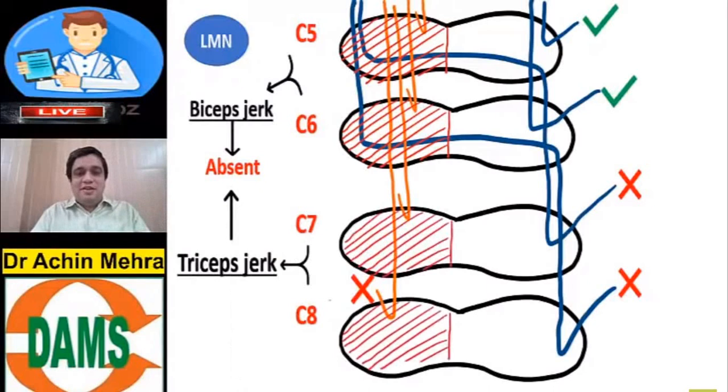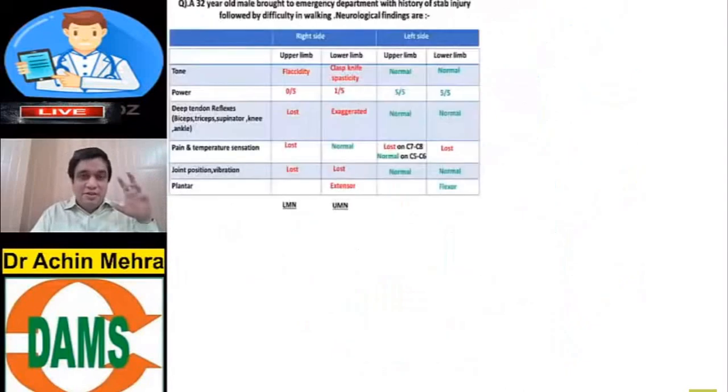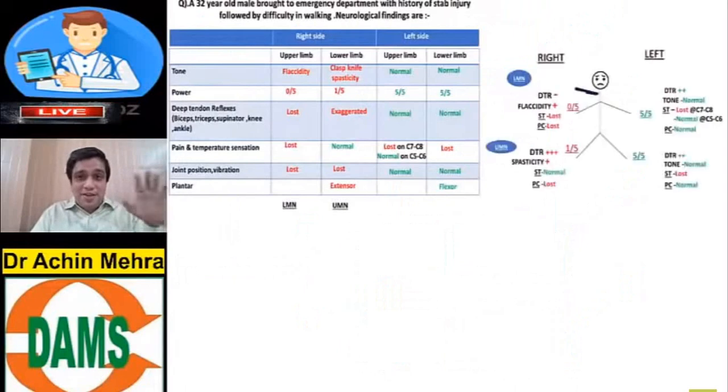So my dear friend, in this particular case and the question that I've shared with you, the lesion is not only in C5, C6, it's C5 to C8. That very well matches with the description given in the question, right? So finally, if I look at this question in the exam, it will come like this. Oh my God, such a complicated thing. I've tried to simplify it in a diagram like this, correct?